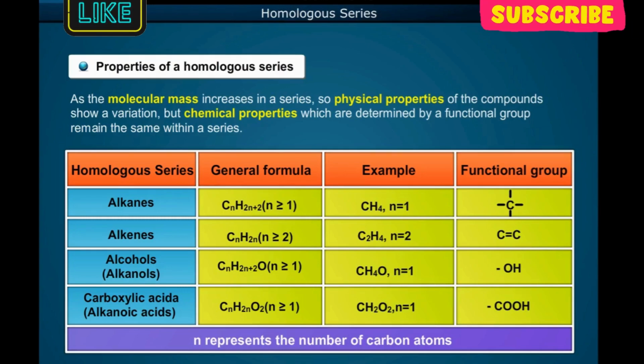General formula CnH2n+2O, n greater than or equal to 1. Example, CH4O, n equals 1. Functional group, OH. Homologous series, carboxylic acids or alkanoic acids. General formula CnH2nO2, n greater than or equal to 1. Example, CH2O2, n equals 1. Functional group, COOH. n represents the number of carbon atoms.